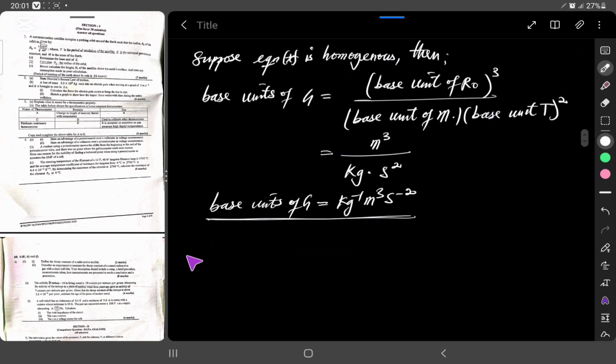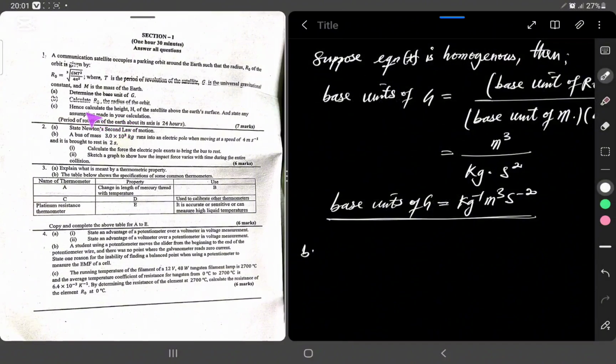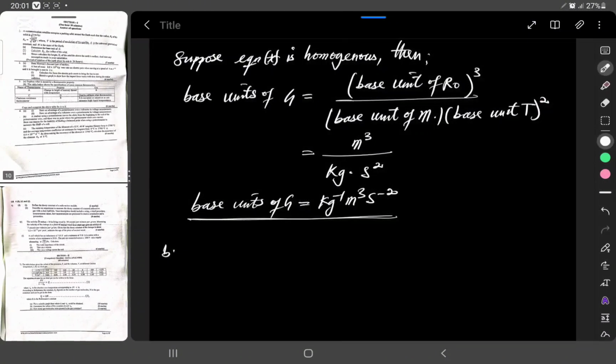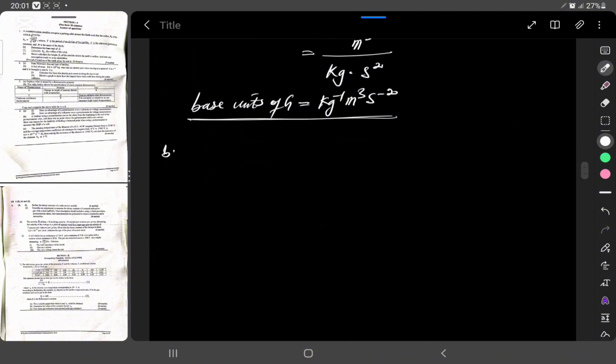Now B says let's calculate r0, the radius of the orbit. Now let's suppose we have the Earth, and the satellite is orbiting the Earth. So let's have this sketch below.